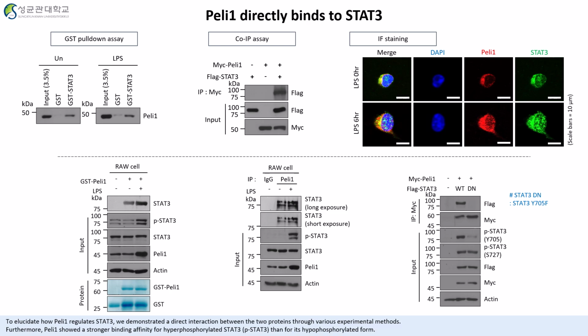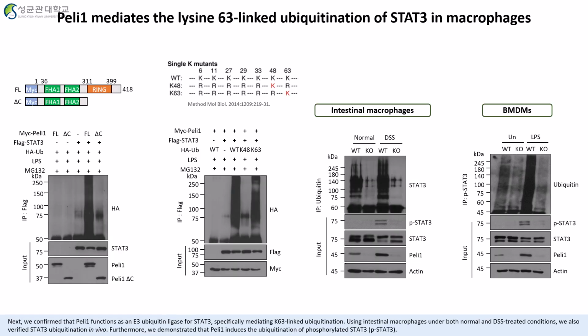To elucidate how Pellino-1 regulates STAT3, we demonstrated a direct interaction between the two proteins. Furthermore, Pellino-1 showed a stronger binding affinity for phospho-STAT3 than for its hypophosphorylated form. Next, we confirmed that Pellino-1 functions as an E3 ubiquitin ligase for STAT3, specifically mediating lysine 63-linked ubiquitination.